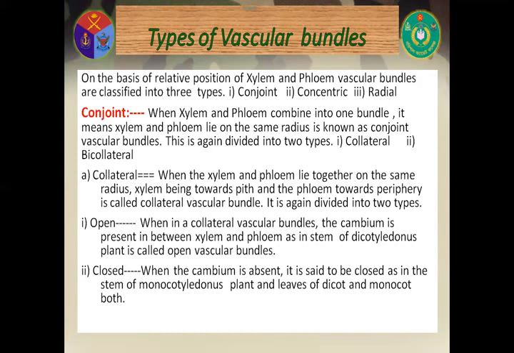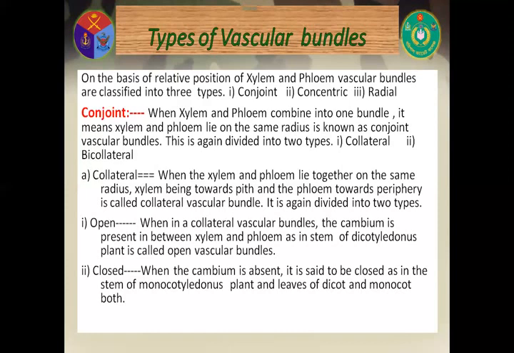At first, collateral. When the xylem and phloem lie together on the same radius, xylem being towards pith and the phloem towards periphery, it is called collateral vascular bundle. It is again divided into two types. One is open and the other is closed. Now, open. When in a collateral vascular bundle the cambium is present in between xylem and phloem, as in the stem of dicotyledonous plants, it is called open vascular bundle.